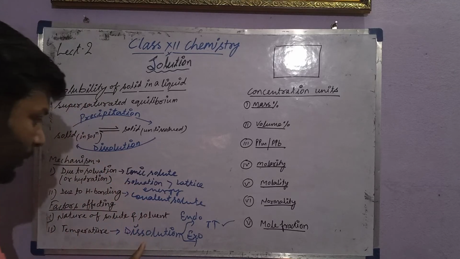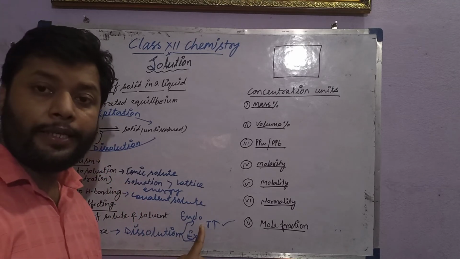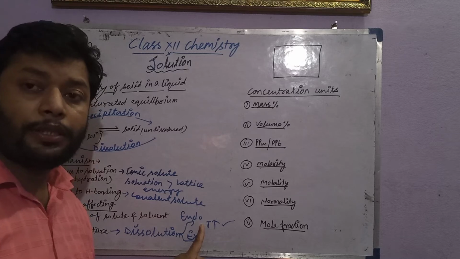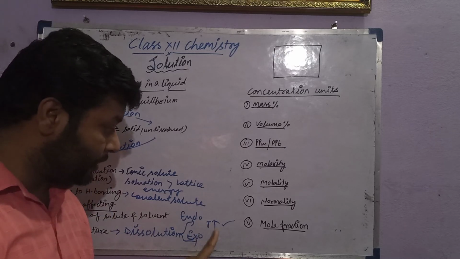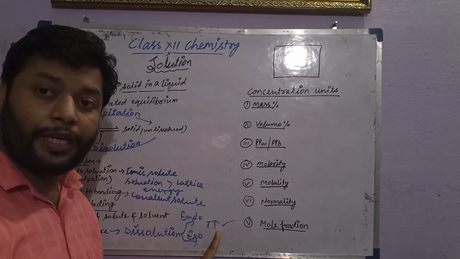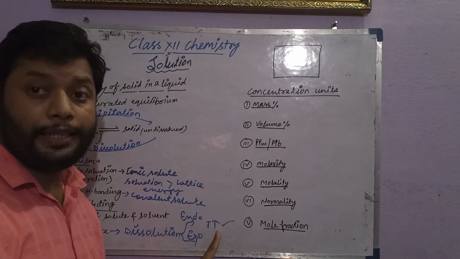If the dissolution process is endothermic, on increasing the temperature, solubility increases.